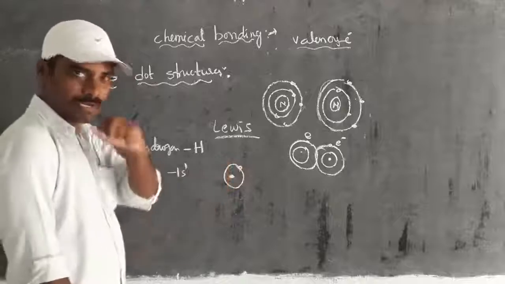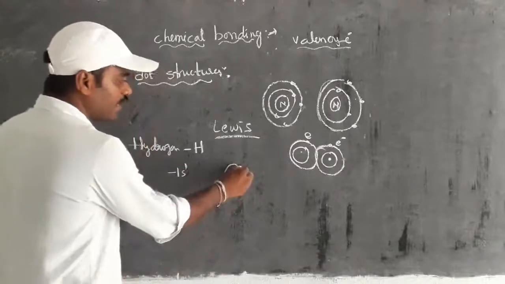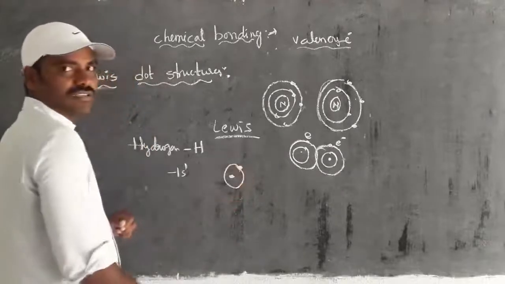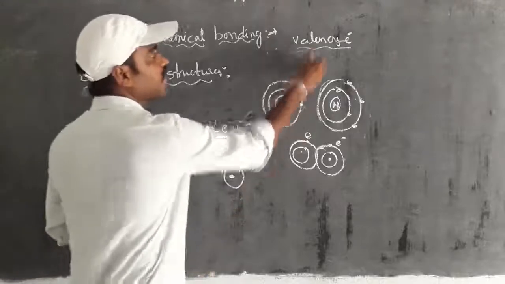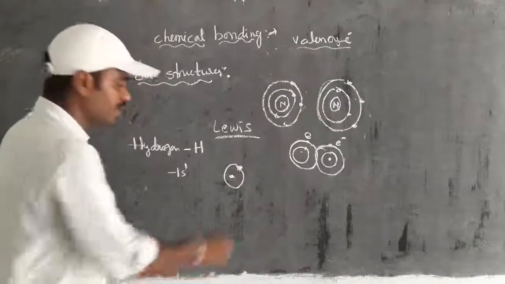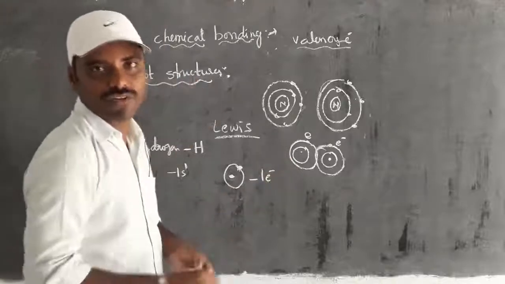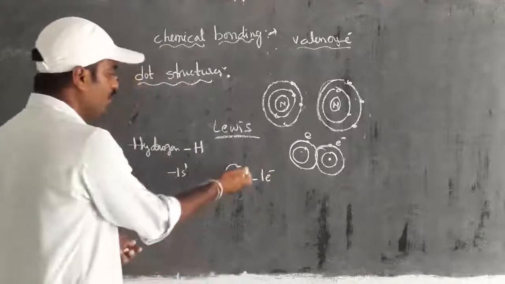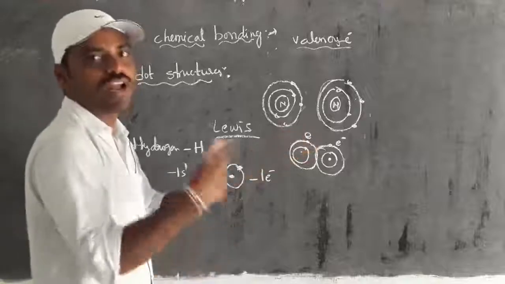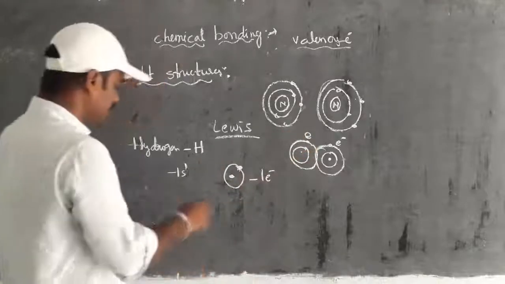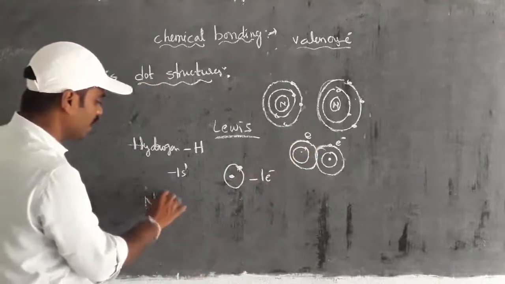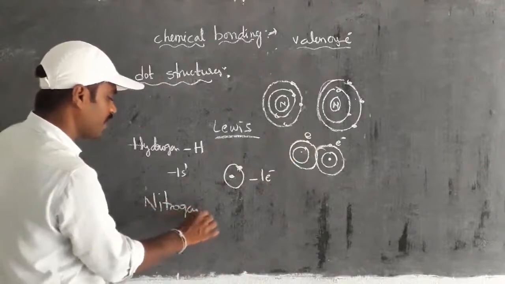One electron is there. So whatever the single electron is there, that should be considered as the valency shell electron. Means how many valency shell electrons are there? Only one electron is in the valency shell, because we are not having any more shells and we are not having any more electrons. In the same way, if you take nitrogen, right?